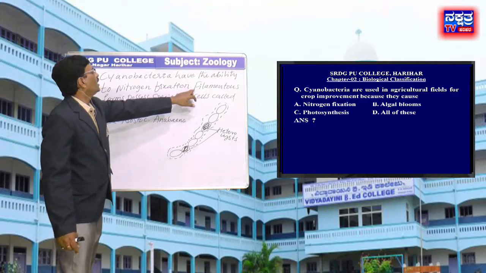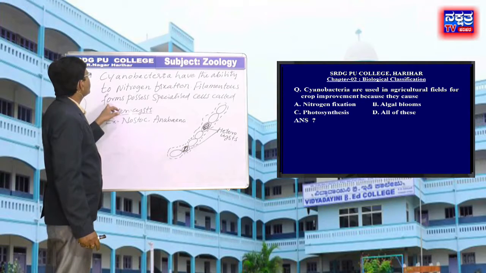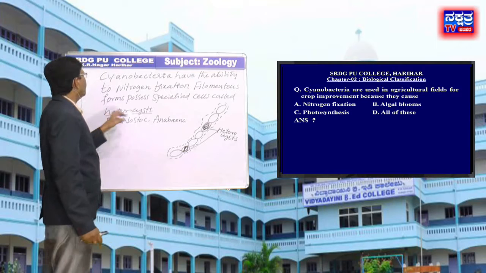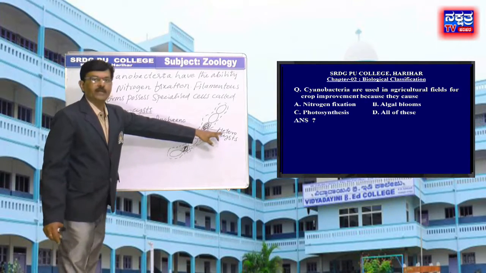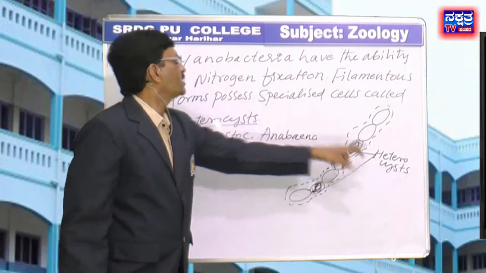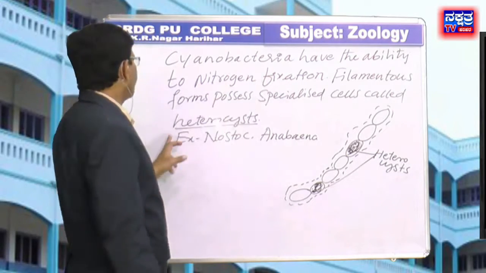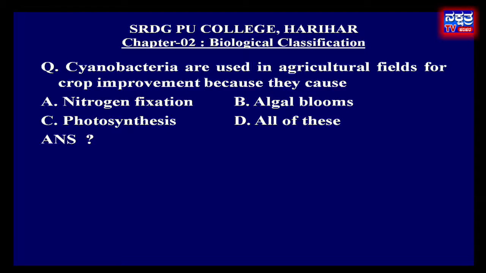They are filamentous in form and possess specialized cells called heterocysts. The heterocysts are shown in the diagram. These heterocysts are mainly involved in nitrogen fixation. For example, Nostoc and Anabaena. In the given options, A is the right answer.